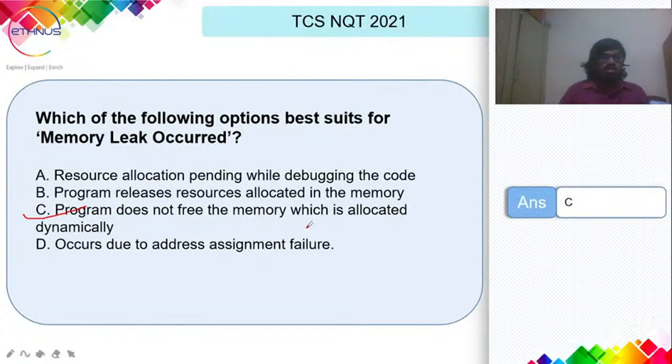So whenever we talk about the memory leak, it happens when, say, you allocate a memory, while using the C pointers or something, and you do not free it. So what happens is the unused memory builds up, and your C program will use lots of memory. That memory will not be accessible by any other program running in the computer. So we call it a memory leak.